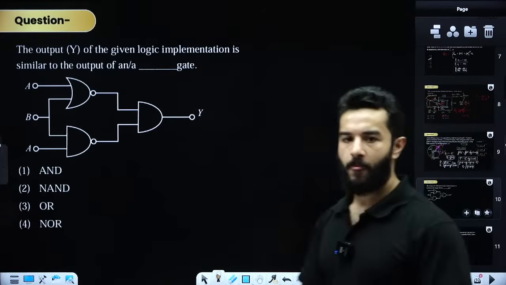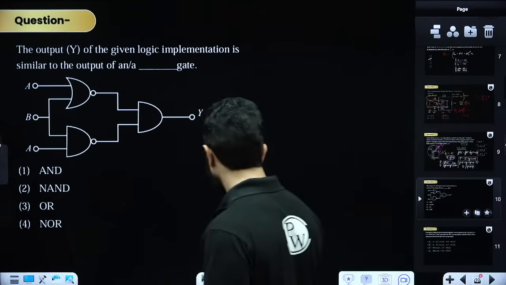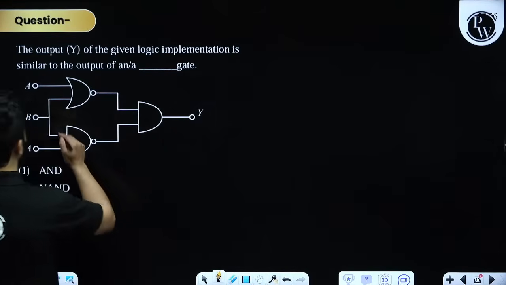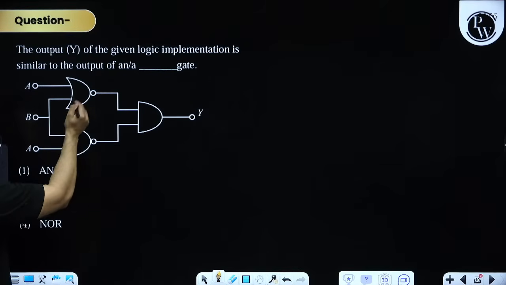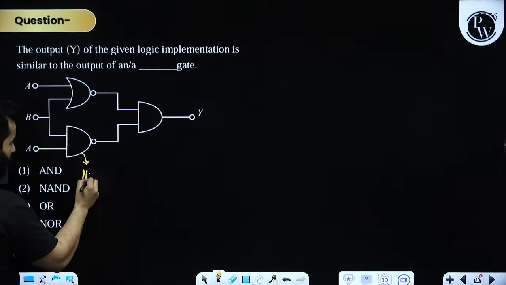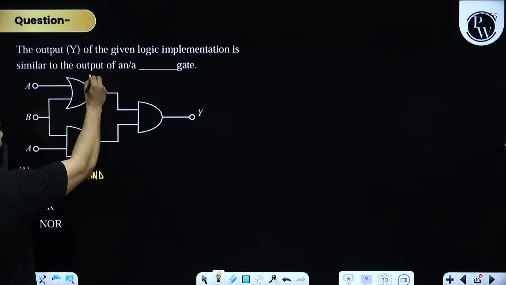Let's move on to the next question, my dear friends, which is logic gates. Now in this question, please see, we have got A and B going into this and this also. By the way, this is NAND and this is NOR.